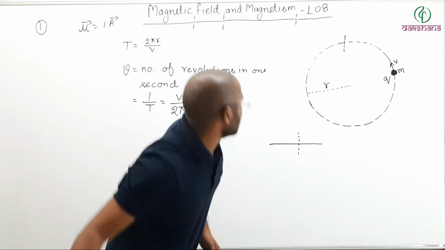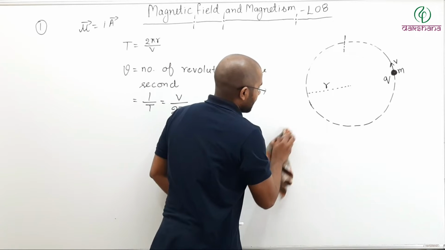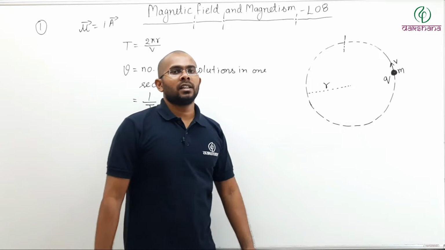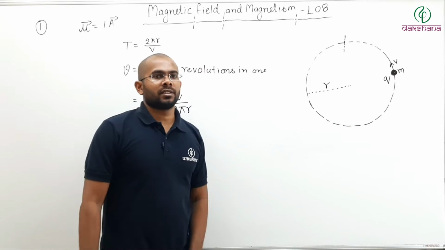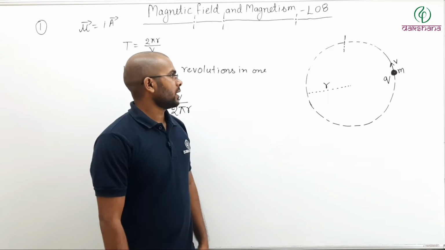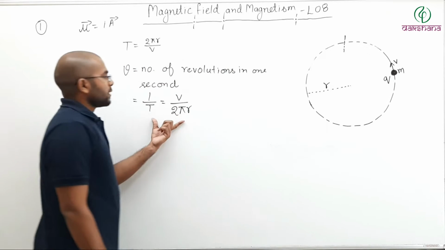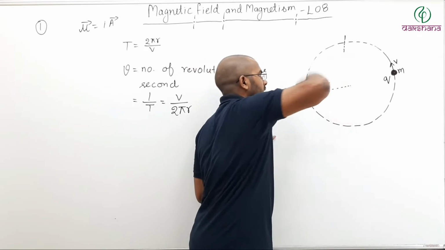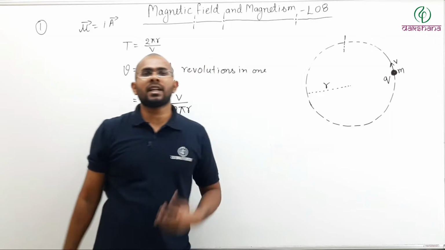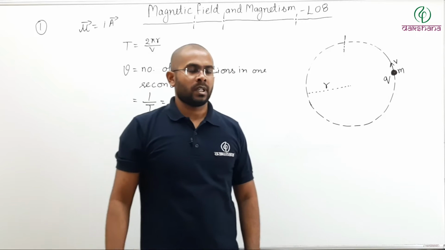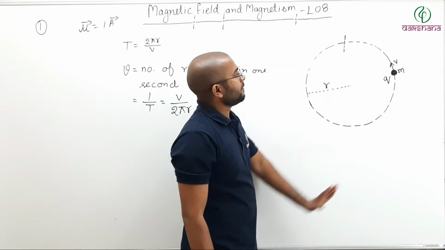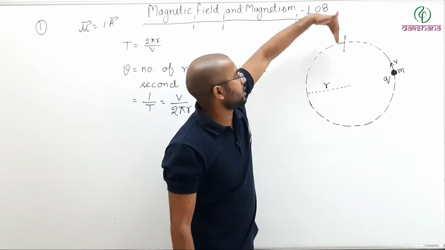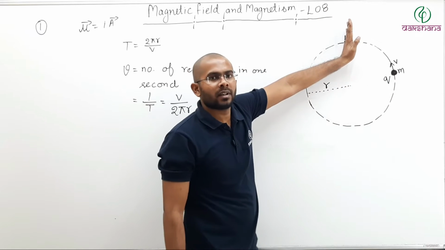So based on that, let us try to find out, if this charged particle is revolving in a circle, what can be the current? Now, what is frequency? Frequency is how many complete circles this charged particle is making in 1 second. Meaning, if I take any cross section on this circle, my cross section is here.